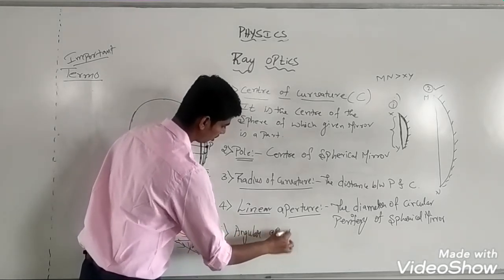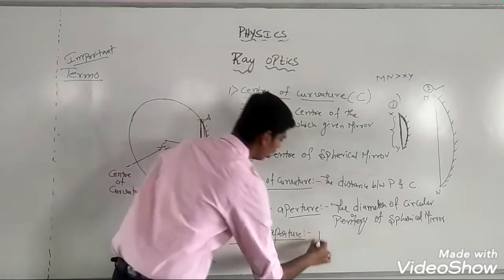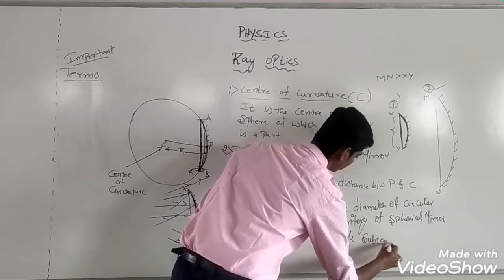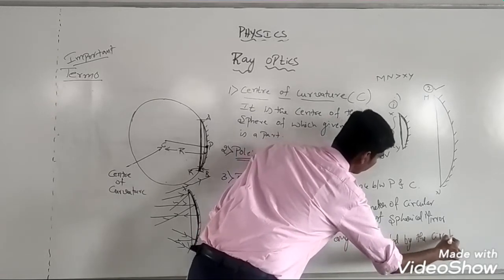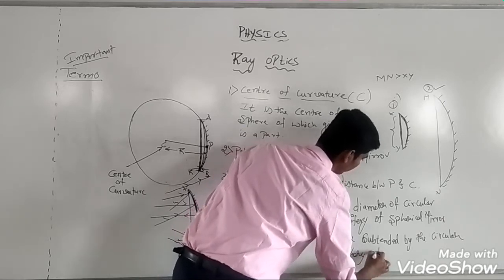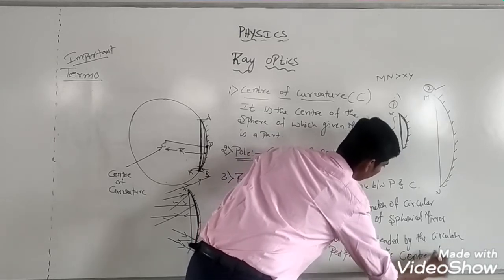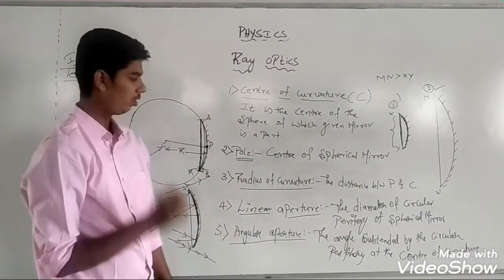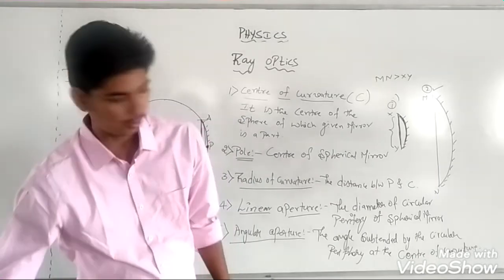Similarly, you may be asked to define angular aperture. Angular aperture is the angle subtended by the circular periphery at the center of curvature of the mirror. See, angular aperture is defined as the angle subtended by the circular periphery at the center of curvature of the mirror.